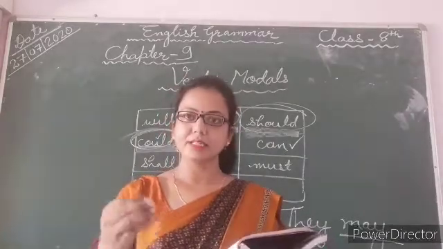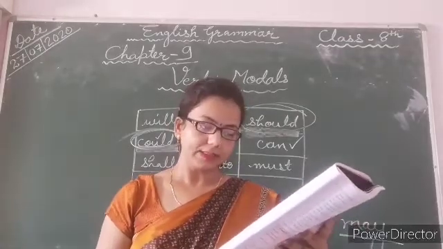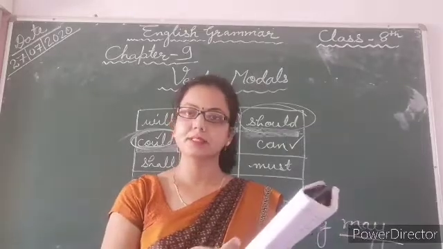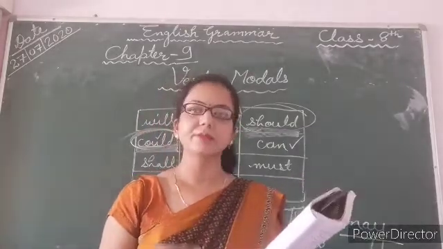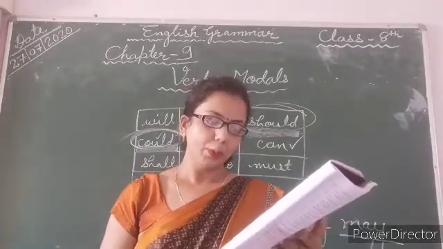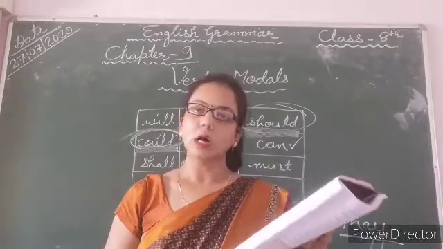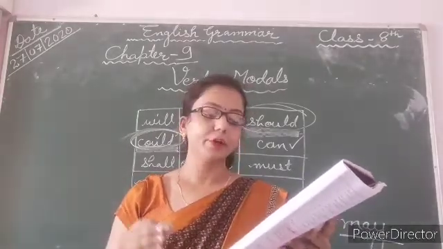For the first kind we use the modals shall, will, must, can. Have a look at page number 48. The table is given, and this table will help you understand very well. Shall, will, must, can, should, ought to, may, could, might for weak possibility.